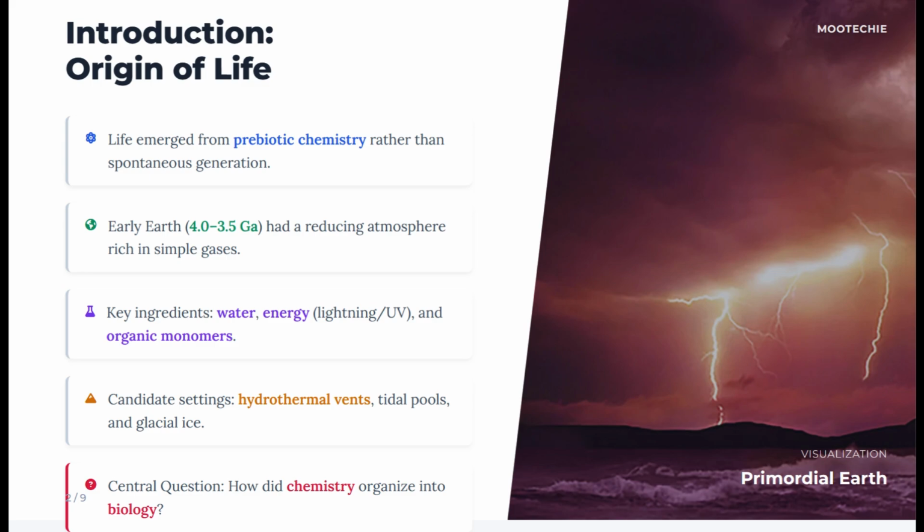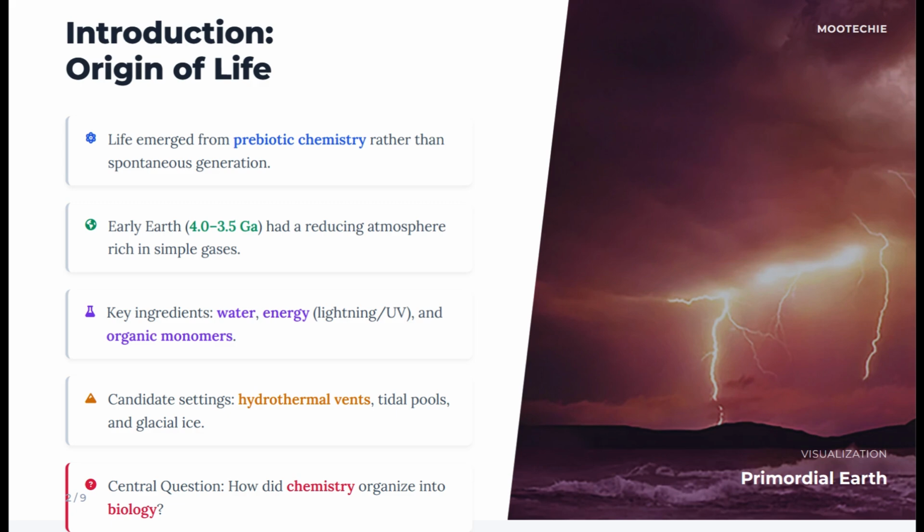a unique chemical environment. Key ingredients: water, energy, lightning/UV, and organic monomers. These basic components, along with energy sources like lightning or UV light, provided the raw materials and power for chemical reactions. Candidate settings: hydrothermal vents, tidal pools, and glacial ice. Scientists think life could have started in these diverse environments, each offering unique conditions for chemistry to become biology.